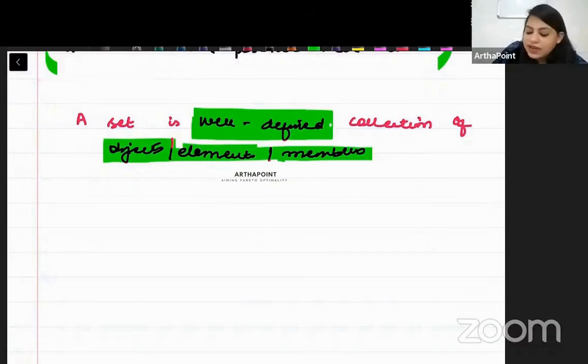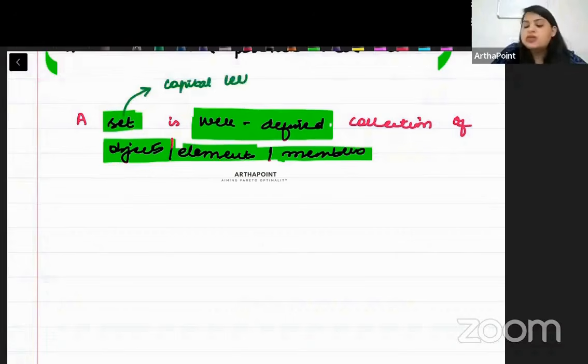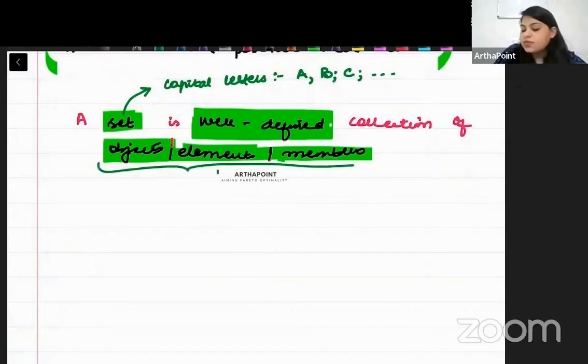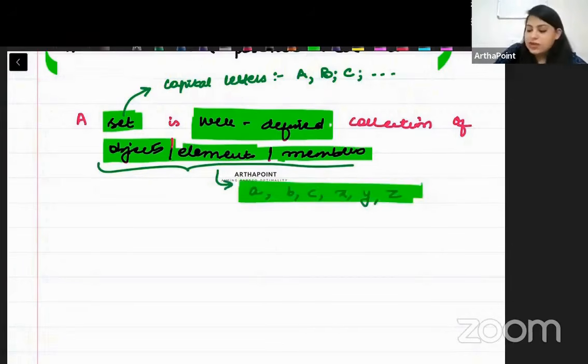Next. Whenever we talk about any set, a set is always denoted by capital letters. इसको हम small letters में नहीं लिख सकते. We don't write it in small letters. So it is usually denoted by capital A can be a set, capital B can be a set, C can be a set, and so on. Okay? But the elements of the set are denoted by small letters. So a, b, c, x, y, z. These are elements of the set. Elements को हम small letters से denote करते हैं. Let me give you an example.